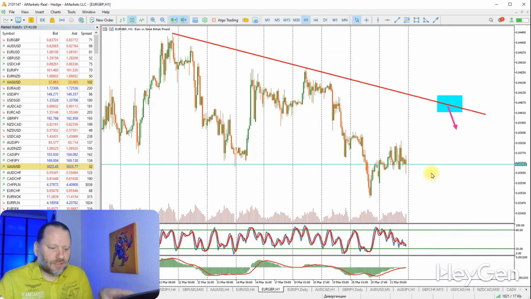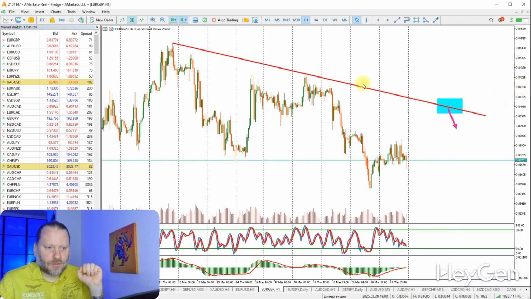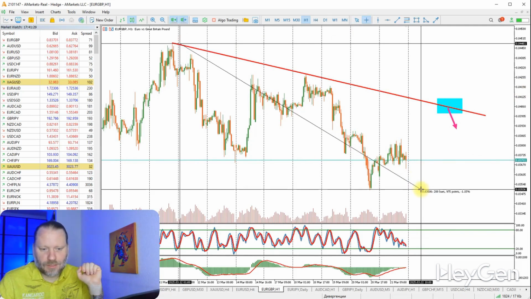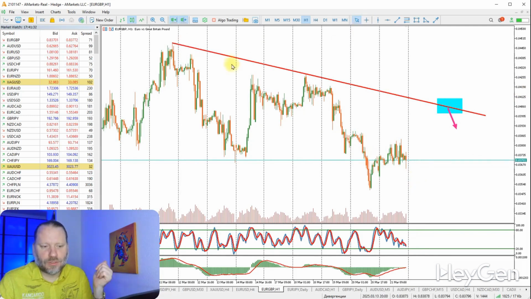Now let's look at the currency pair euro pound here. First of all, I want to say that this currency pair is currently in a slightly downward sideways trend. You see good correction, calm movement, meaning overall it moves not too strongly, not too quickly. We should measure the range of volatility. Look, 975 points, meaning the volatility range is less than 1,000 points. This is good for my trading robot.